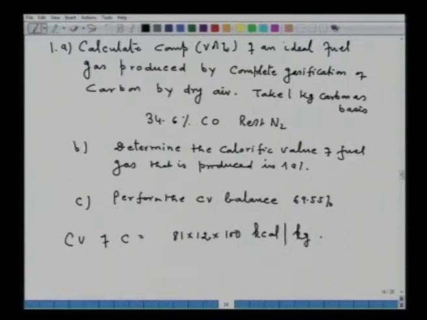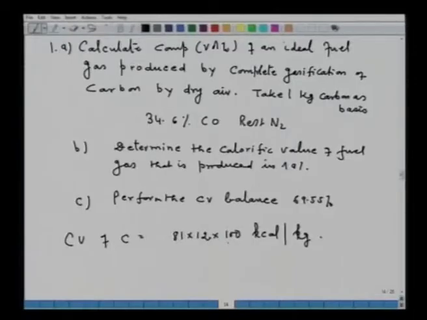About the calorific value of fuel gas produced in 1A, you have to calculate the amount of producer gas, which I have already calculated in the lecture, and from the heat of combustion of CO and hydrogen, you can calculate the calorific value of the fuel gas. Then you divide by this calorific value of carbon, and you get what fraction of the original calorific value of coal is available in the product gas. So this is how you will be solving this particular problem.